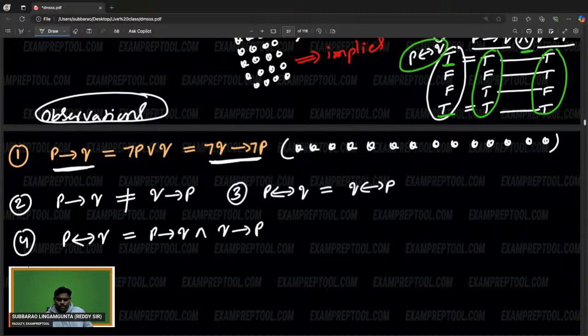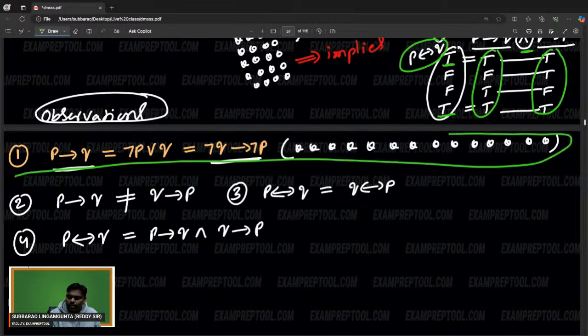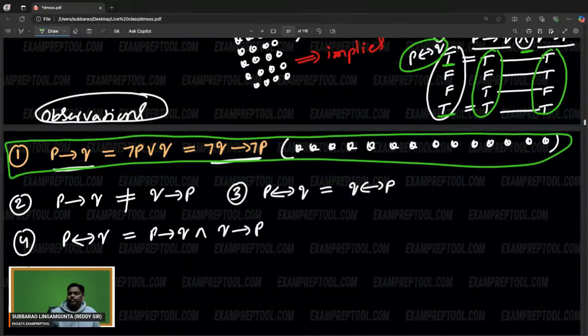This is one more important point, a major one, very, very important because it is coming in many places. These all four observations are important, okay? But the first point is very, very important.